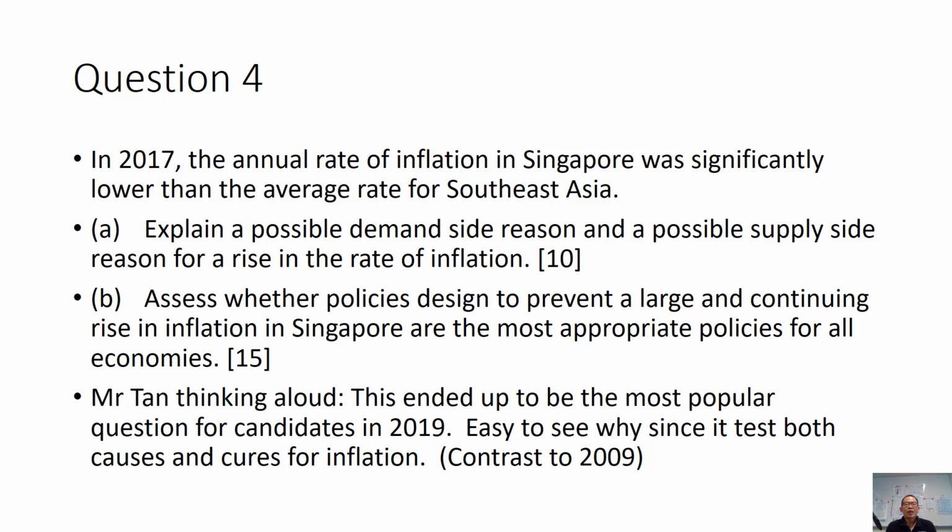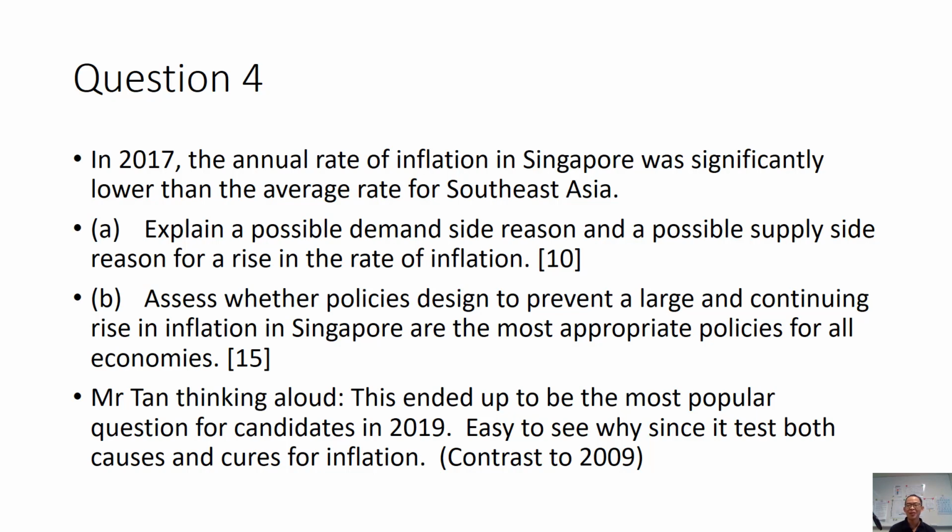So if you ask me, why did this question end up being the most popular question for the A-level candidates who did the A-level exam in 2019? This question turned out to be the most popular question, mainly because it tested both the causes as well as the cures for inflation. A lot of students are very comfortable in explaining what caused demand pull inflation, what caused cost push inflation, and of course they are very well prepared for any economic policies, especially in Singapore, that handle the problem of inflation.